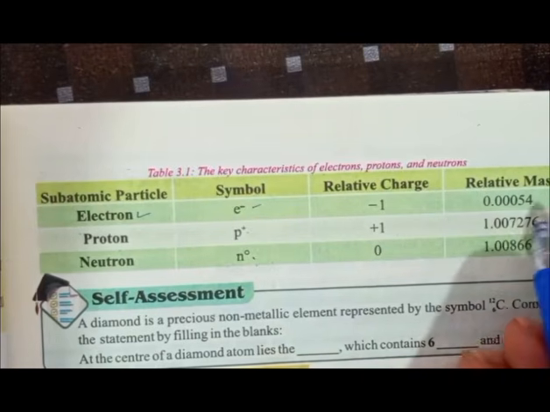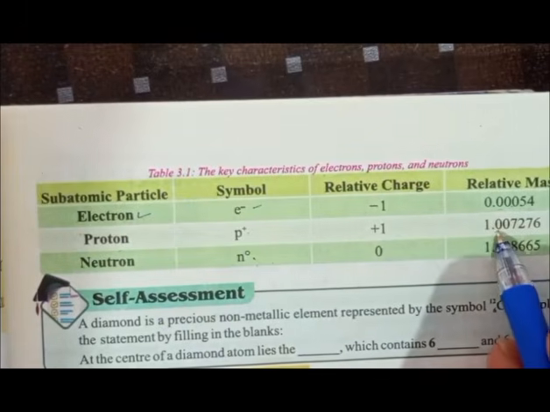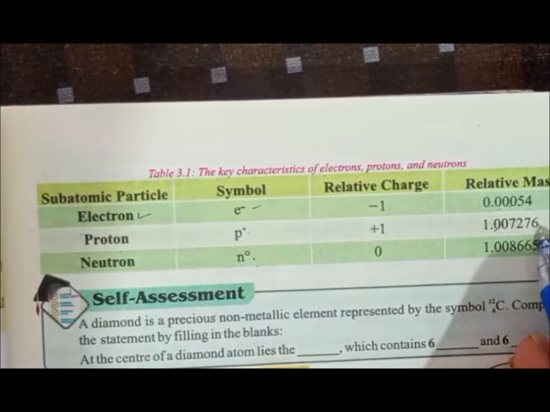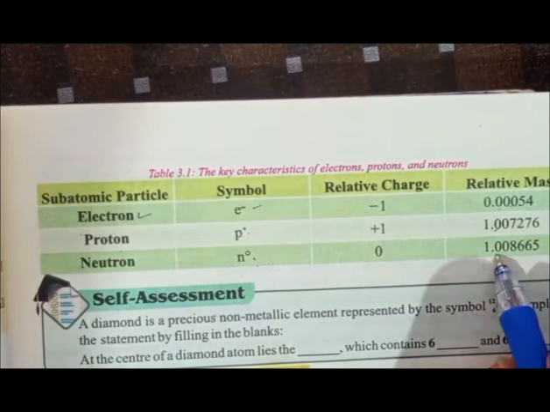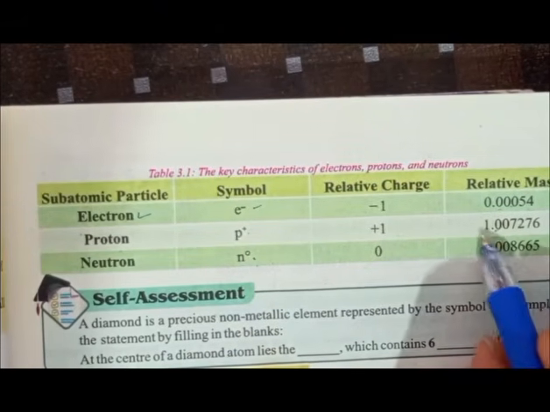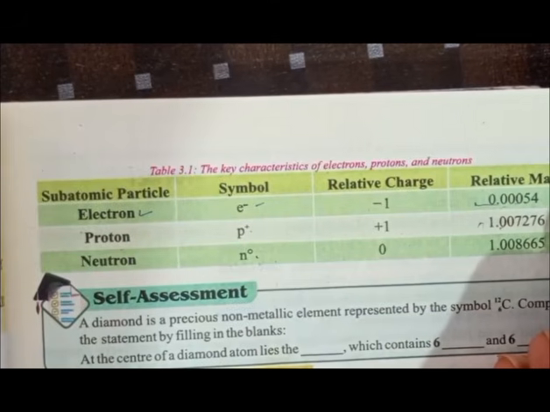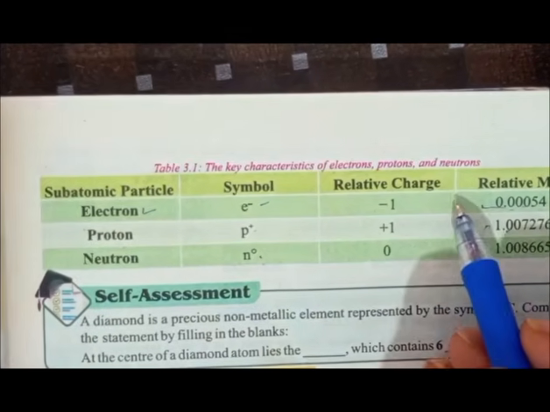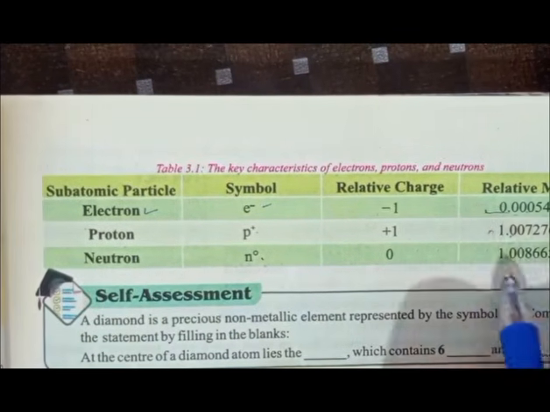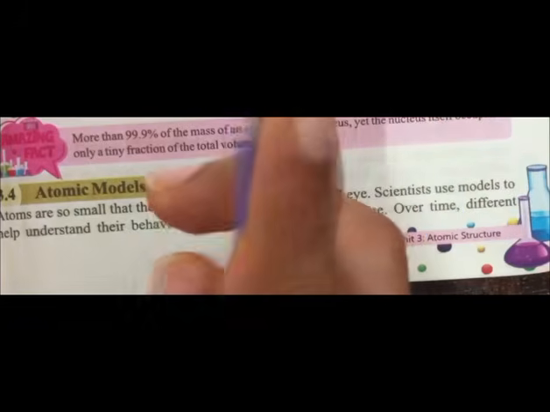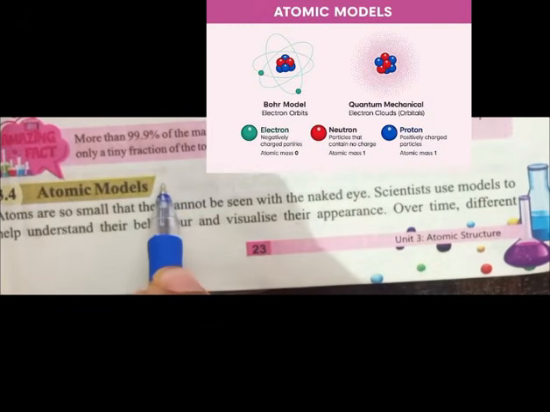The relative mass of an electron is 0.00054, the proton is 1.0072776, and the neutron is 1.00865. The proton and neutron are to some extent identical, but the electron is much smaller than them. As I told you before, the mass of an electron is much smaller than the mass of a neutron and proton. Now I will discuss the atomic models.